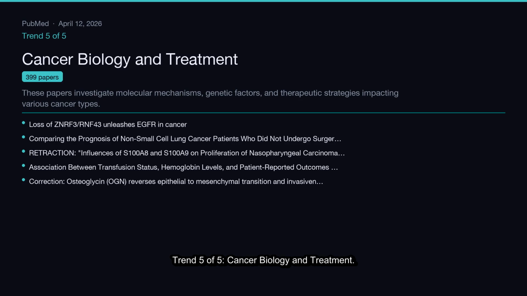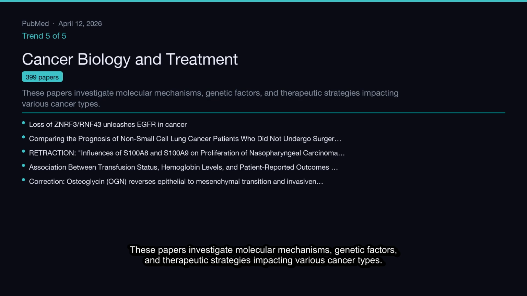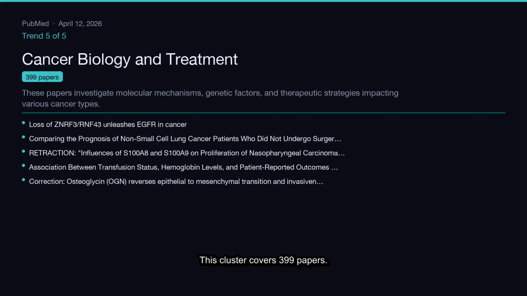Trend 5 of 5, Cancer Biology and Treatment. These papers investigate molecular mechanisms, genetic factors, and therapeutic strategies impacting various cancer types. This cluster covers 399 papers.